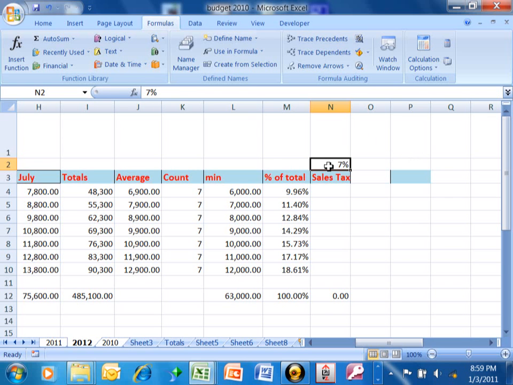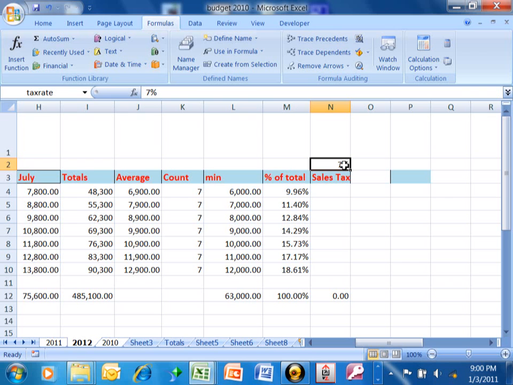So I'm going to click on that cell. To name that cell, I'm going to come over to the name box and click in there, and I'm just going to type in a name. Now, the name can't contain any spaces. So if you have more than one word, you can either put the words together or separate the words with an underscore, but it doesn't like spaces in the name. Make sure you hit the enter key after you type in the name. Okay, so now that cell is called tax rate.